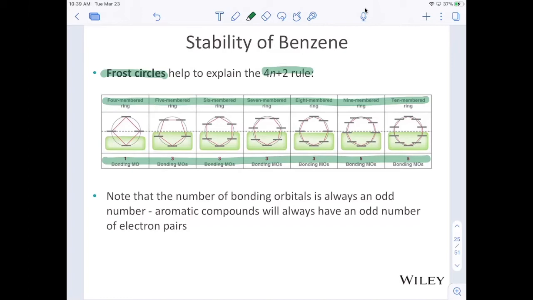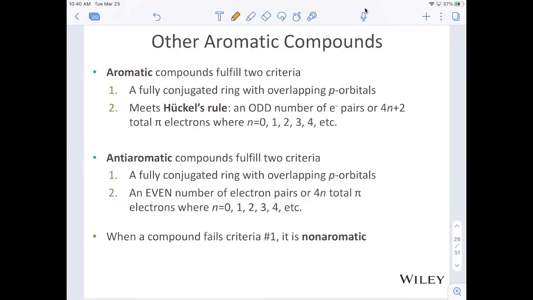The thing that makes it most unstable is going to be when you have electrons that are in the non-bonding orbitals. If we highlight that line that goes through the center, we can look and see that this species has non-bonding electrons and this species has non-bonding electrons. The conjugated 4-membered ring and the conjugated 8-membered ring are both anti-aromatic. So benzene is not the only aromatic compound.